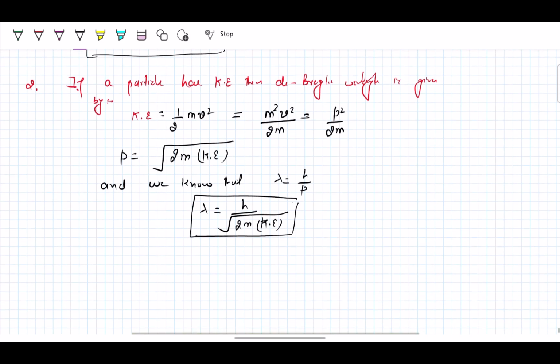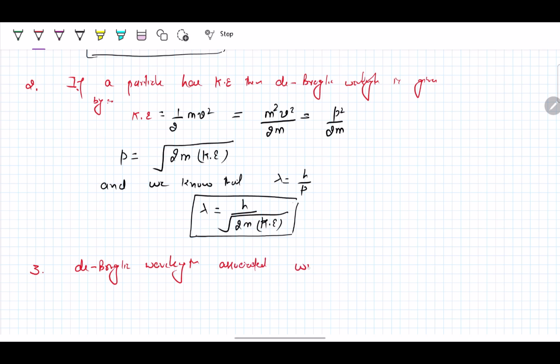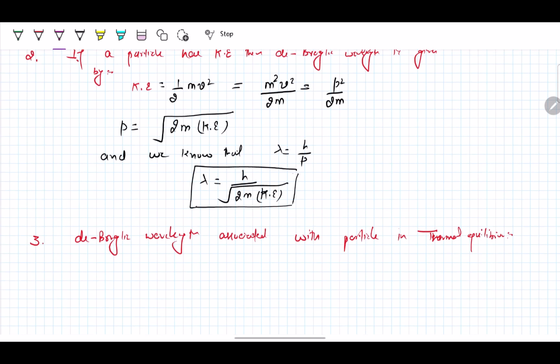The third case is the de Broglie wavelength associated with a particle in thermal equilibrium. What if your particle is in thermal equilibrium, a condition where the momentum of the particle is changed by thermal energy? In that case, what do we need to do?